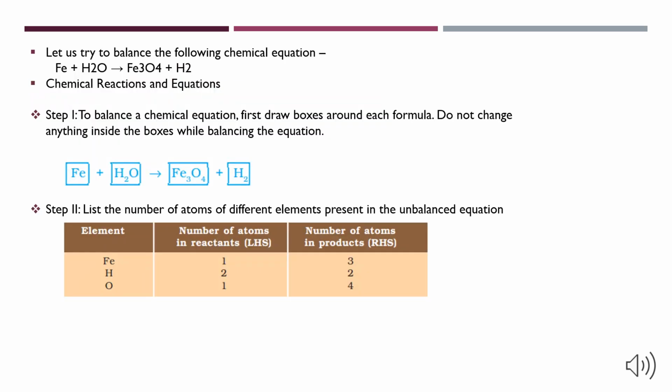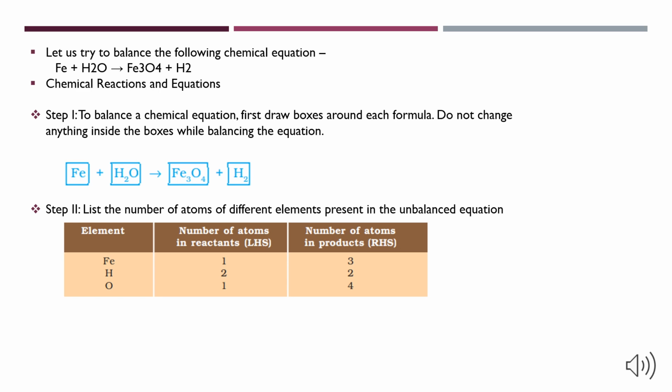Let us try to balance the chemical equation Fe plus H2O gives Fe3O4 plus H2. The equation is 1.1. Step 1. To balance a chemical equation, first draw boxes around each formula. Make sure not to change anything inside the boxes while we balance the chemical equation.